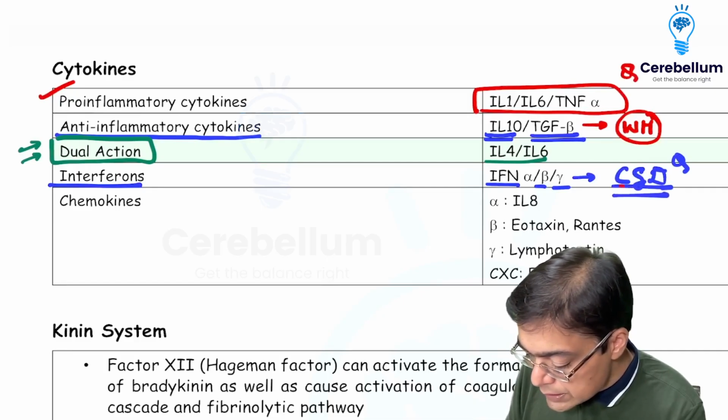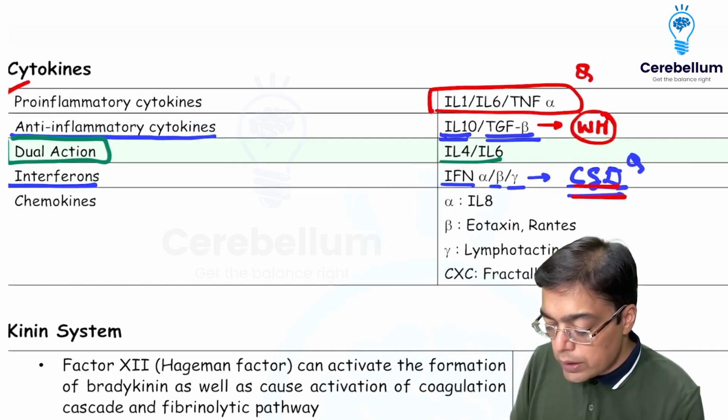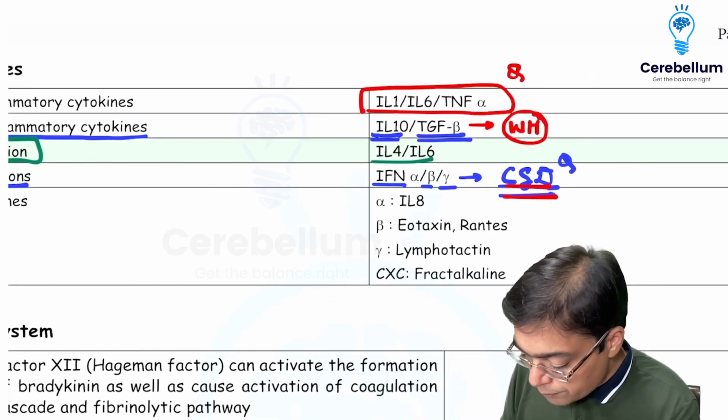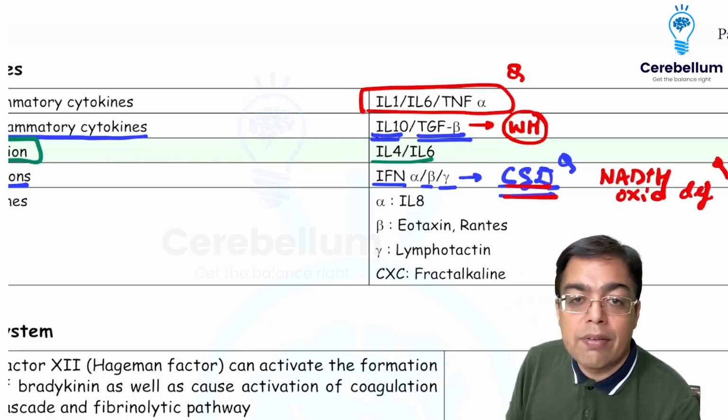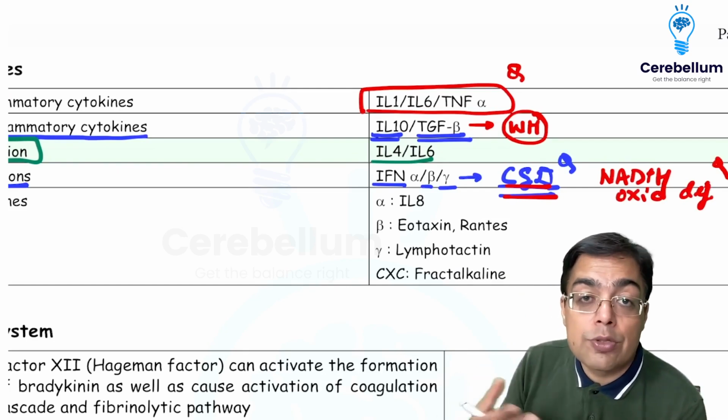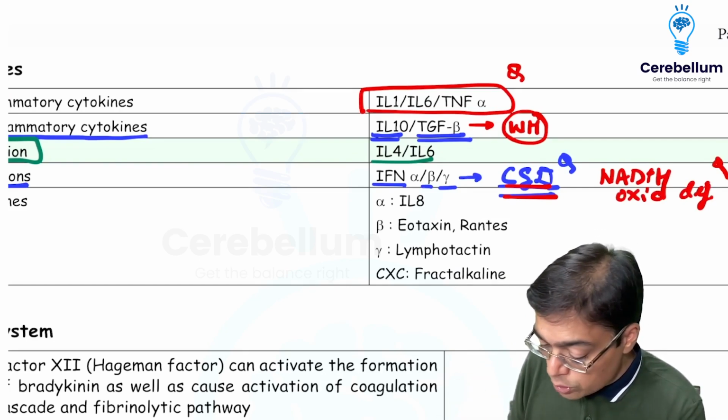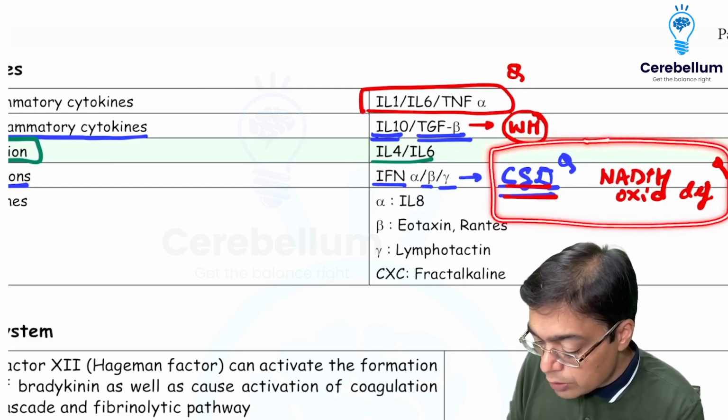Remember chronic granulomatous disease? Chronic granulomatous disease, yes, you are aware, is going to be seen because of a patient who is going to have trouble in the activity of an enzyme that's given the name of NADPH oxidase. So whenever we are thinking in terms of individuals having NADPH oxidase defect, respiratory burst oxidase defect, these are the patients who are going to have a high risk of development of chronic granulomatous disease.